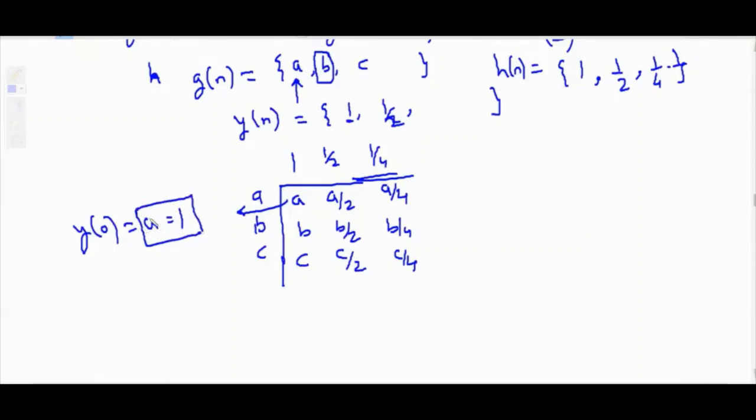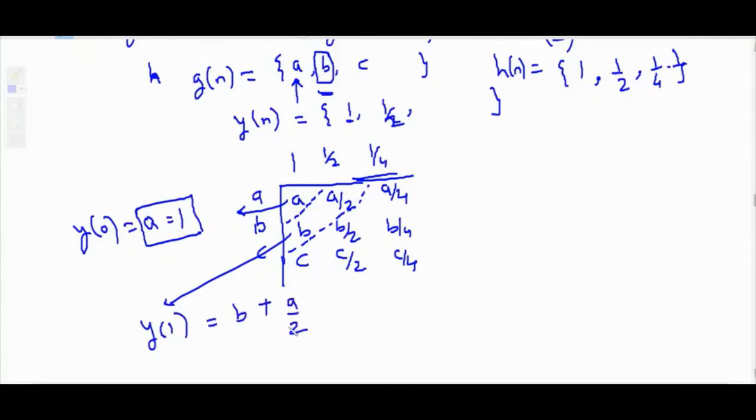Now next, what is the value of g of 1? What is the value of b? So here we should split like this. This is nothing but y of 1. So y of 1 is b plus a by 2.